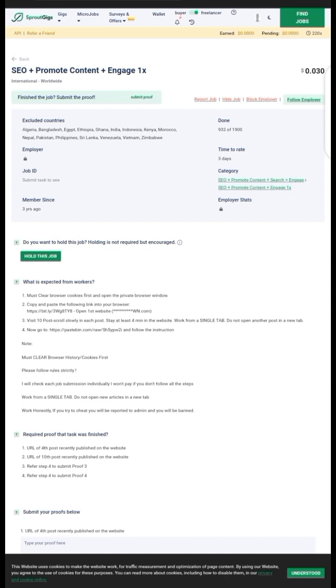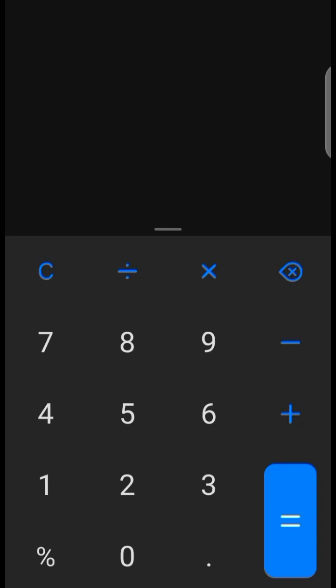Let me show you something. Okay, let me use my calculator to show you this. We are on our calculator now. Imagine AdSense pays bloggers $6 every time someone clicks on their ad. Imagine 30 people click in a day. 6 times 30, how much is that? $180 every time 30 people click on the ads.